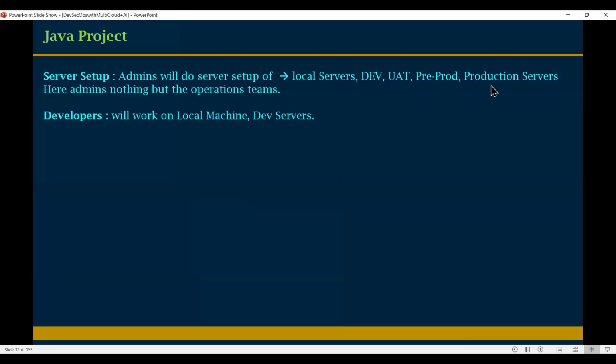These are different environments in real-time projects. Once development is completed, testing should happen on the UAT servers. Finally, we need to deploy onto prod servers. So developers develop the application, testers test the code, admins prepare the servers, and DevOps engineers automate the activities.